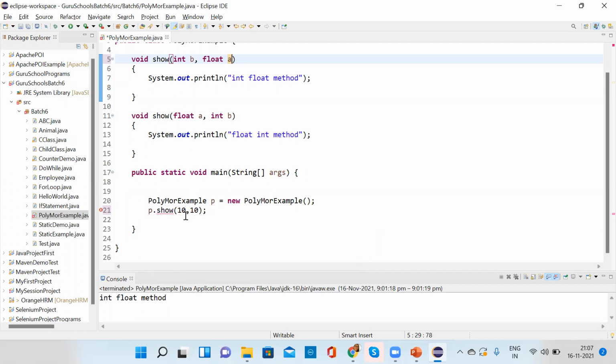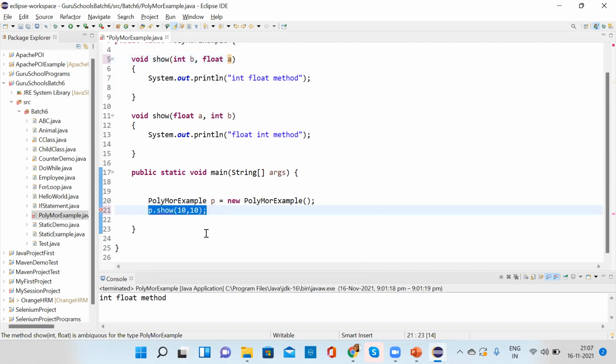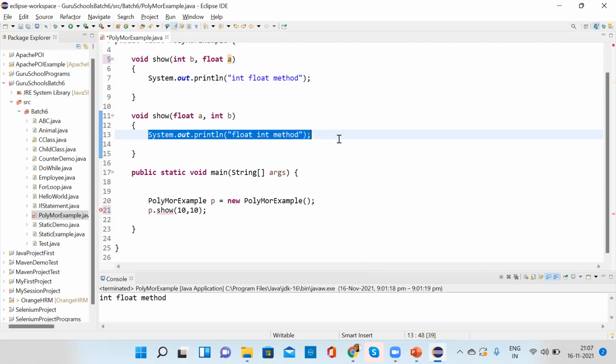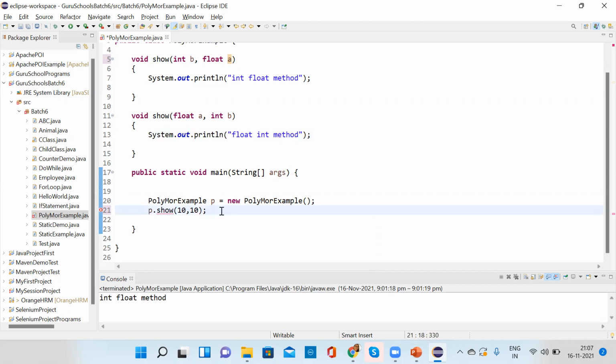Because in both the cases this is applicable. You got my point? In both the cases this is applicable, so there is an ambiguity about which method it should call. If you pass an argument which has no ambiguity, then only it will take it, because this 10, 10 is correct for this method's arguments and also for this method's arguments.